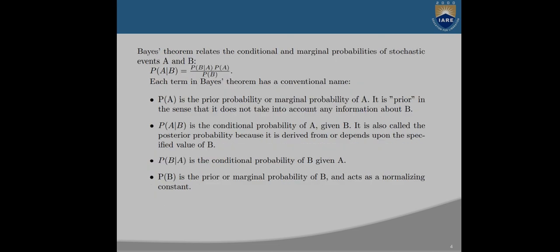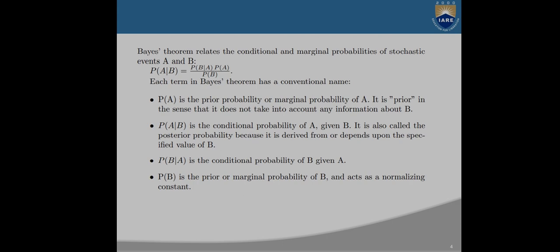Bayes theorem relates the conditional and marginal probabilities of stochastic events A and B. Probability of A given B equals probability of B given A into probability of A, divided by probability of B. Each term in Bayes theorem has a conventional name.